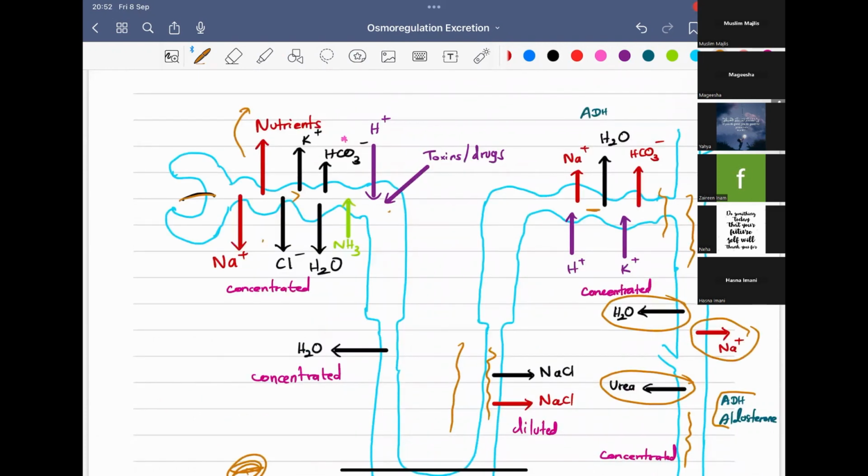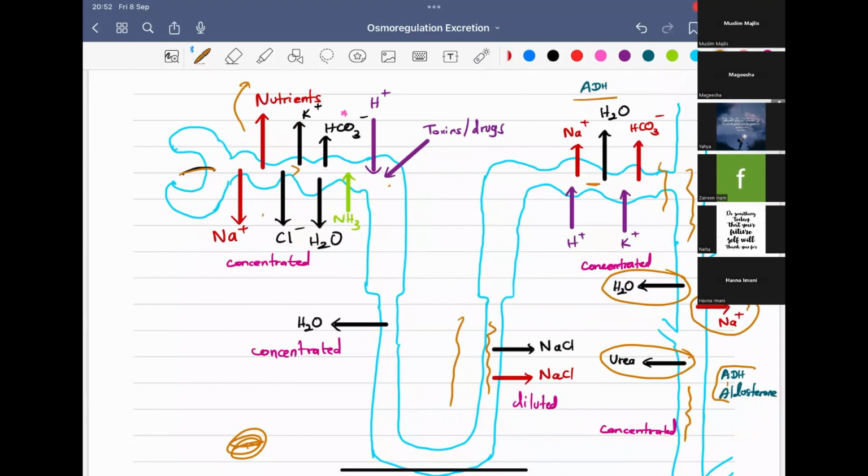Basically you should write what happens to the glomerular filtrate, what is reabsorbed, what is secreted, whether it is passive or active. Then you have to write if it is a buffer or not, so that it helps in the pH balance or acid-base balance. And then you have to mention if it is a concentrated or diluted filtrate. Then you have to talk about ADH, as well as ADH and aldosterone in different parts.